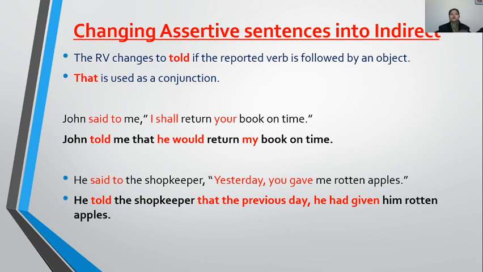Cleared? Now, John said to me, "I shall return your book on time." So John told me that he, I converted to he because this is John, would. The past form of shall is would. Return my book. Your is used, second person possessive adjective, which will refer to the object, me. So it became my. My book on time.